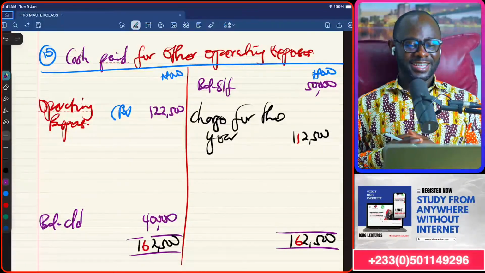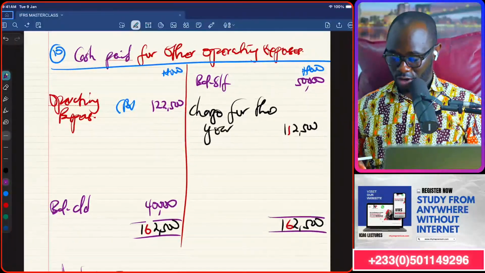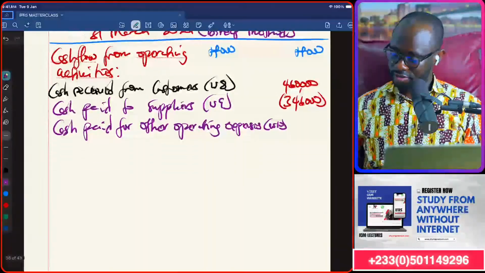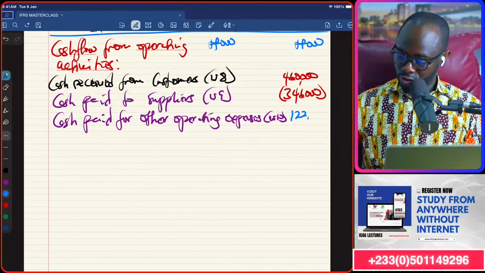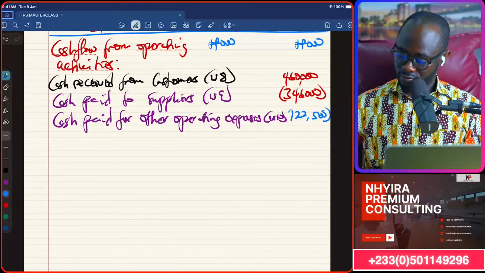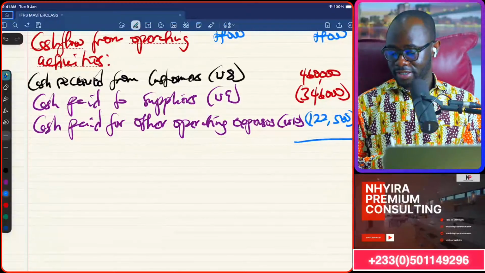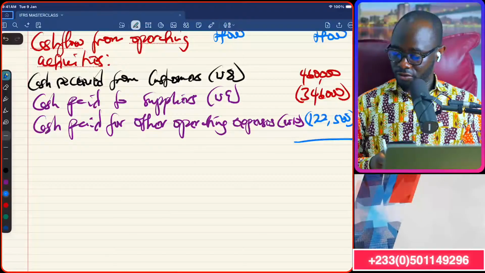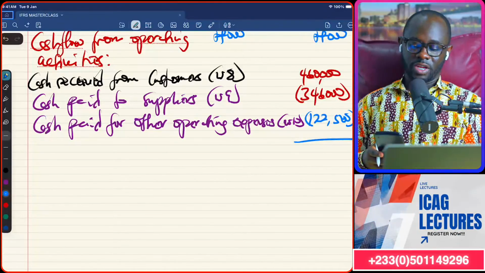This is the operating expenses paid for the year working, 122,500, and that is what comes under the operating activities. All right, so we then get the arithmetics. 460,000 inflows minus 346,000 outflows minus 122,500 outflow.